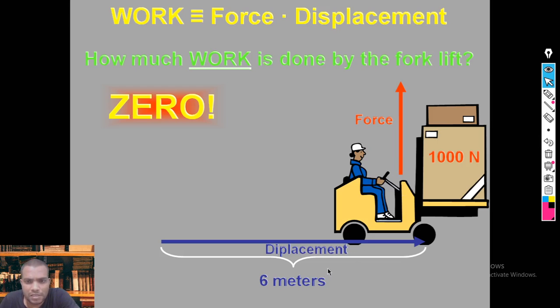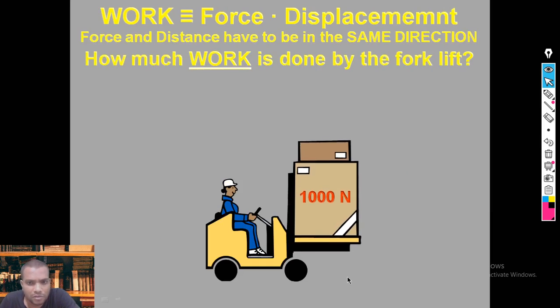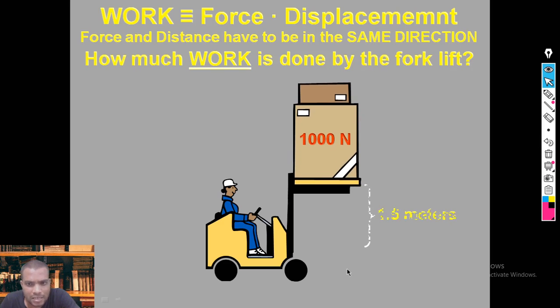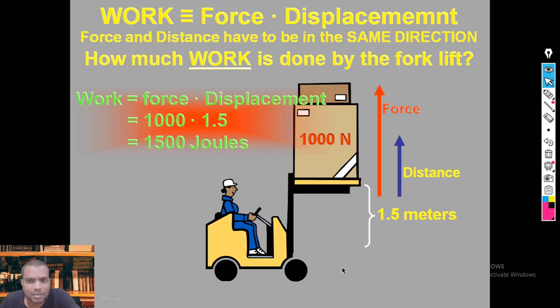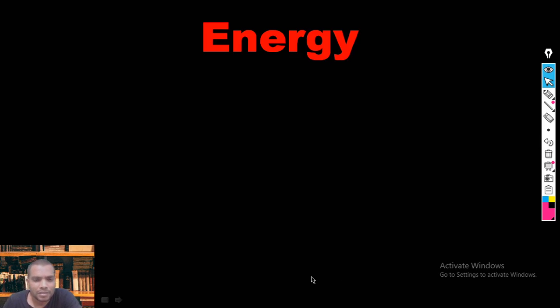When force is perpendicular to the displacement, the work done is equal to 0. Suppose the force direction and displacement direction are both in the same direction, then we can say that the work is done. So that is how we define work.